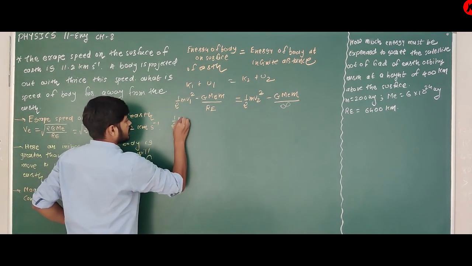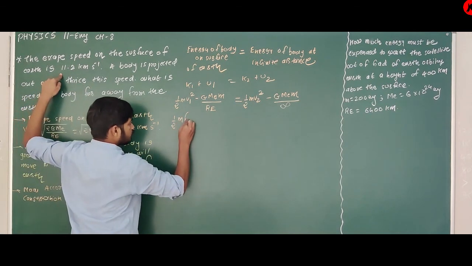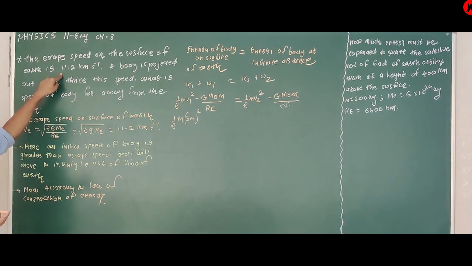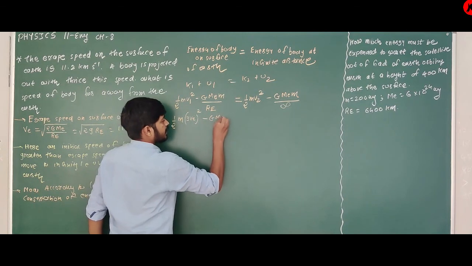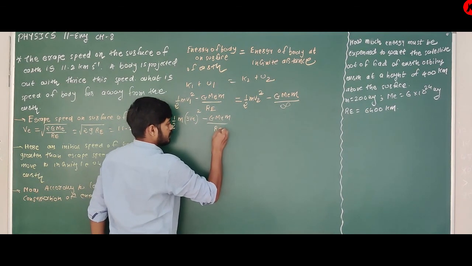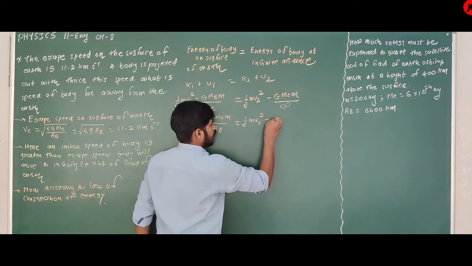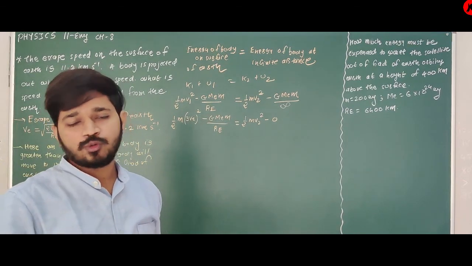See, a body is projected out with thrice the escape speed. So V1 is equal to 3VE. Clear? The body is thrown out with thrice the escape speed. So half m (3VE) whole square, minus GMm upon R, is equal to half m V2 square minus 0, because at infinite distance potential energy is 0, and 1 upon infinity becomes 0.